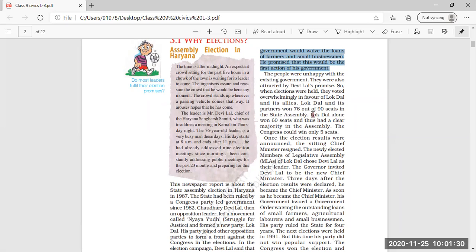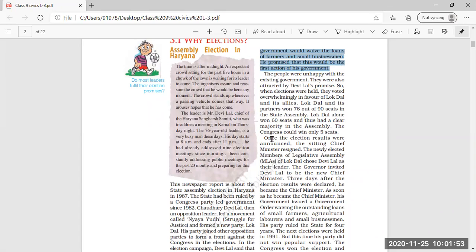Allies means the Lokdal and its allies, those who favored the Lokdal, those who joined this party. Lokdal and its partners won 76 out of 90 seats in the state assembly. Lokdal alone won 60 seats and thus had a clear majority in the assembly.